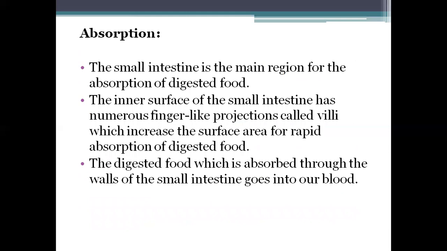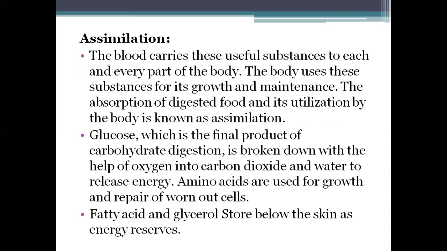The inner surface of the small intestine has numerous finger-like projections called villi. These increase the surface area for rapid absorption of the digested food. Digested food is absorbed through the walls of the small intestine and goes into our blood. Now comes assimilation. The blood carries these useful substances to each and every part of the body. The body uses these substances for its growth and maintenance. The absorption of digested food and its utilization by the body is known as assimilation. Glucose is the final product of carbohydrate digestion.